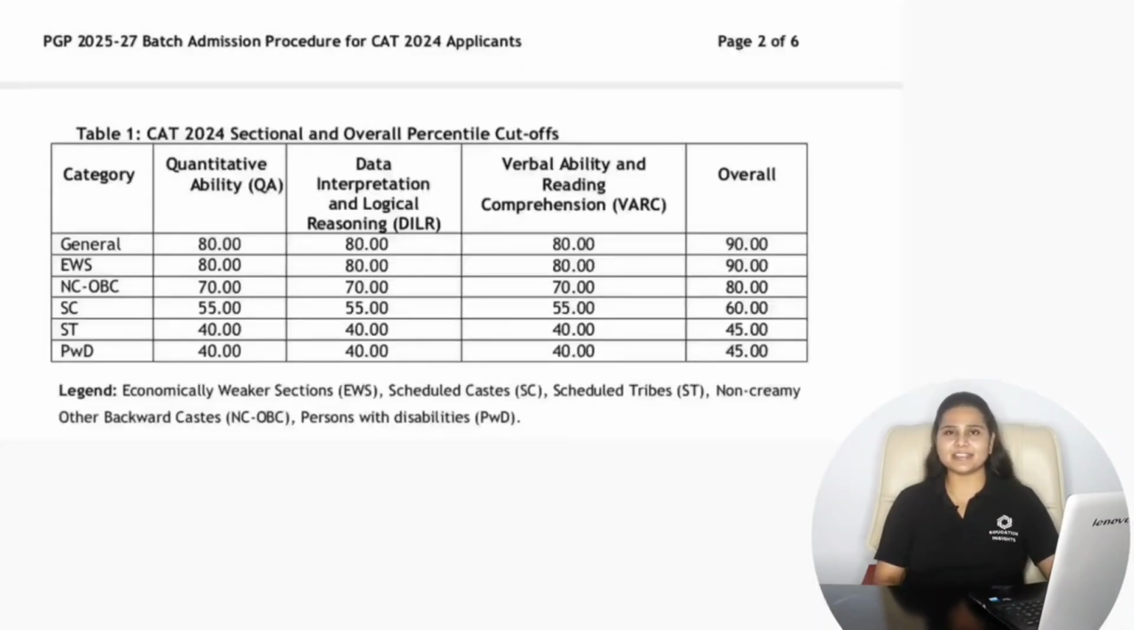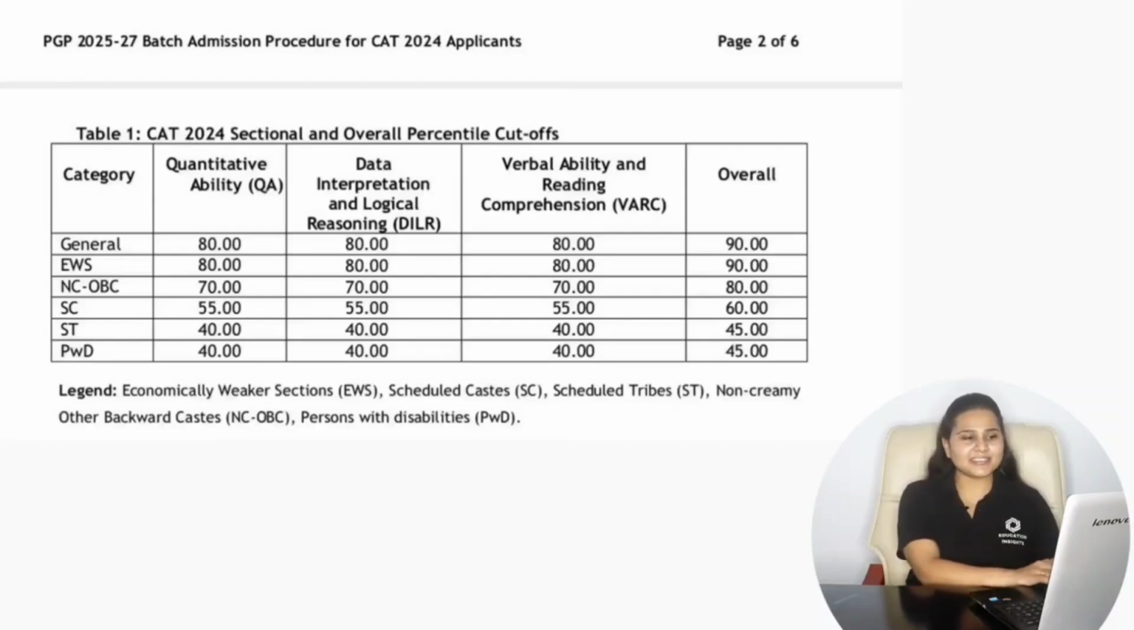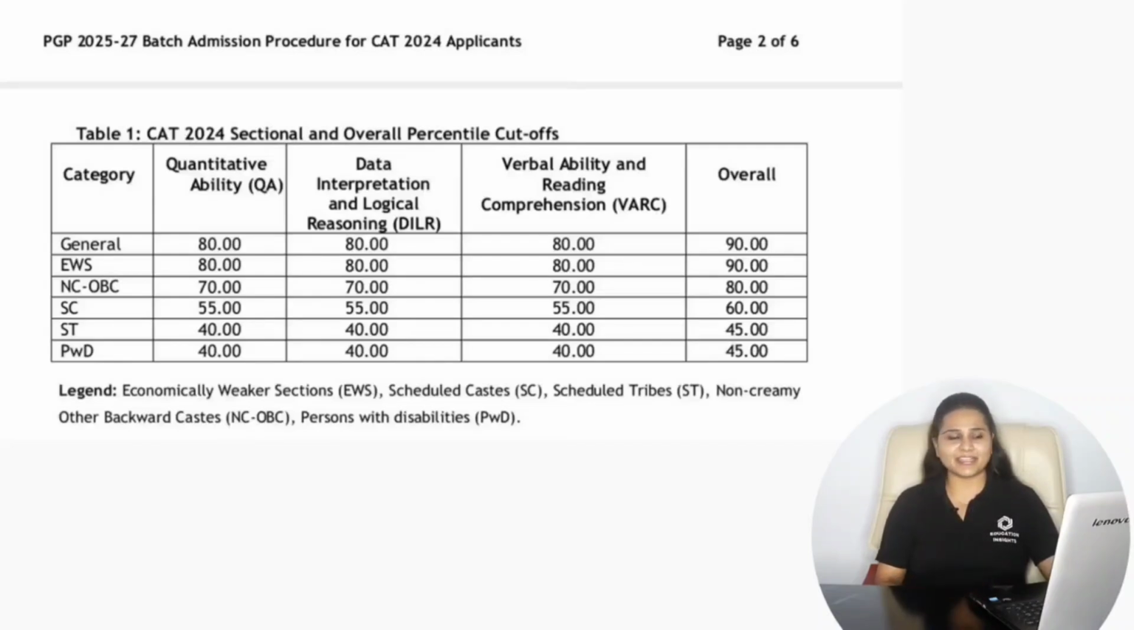So if we consider stage 1, that is the minimum eligibility criteria on the basis of your CAT 2024 entrance examination score according to the category. So for the general category, it is 80 percentile in the VRC, DILR and quantitative ability sections, and overall it is 90 percentile with your CAT entrance examination. Same with the EWS. Then for the NCOBC, it is 70 percentile in all the three sections and overall it is 80 percentile with your CAT entrance examination. For the SC category, it is 55 percentile in all the three sections and overall it is 60 percentile with your CAT entrance examination. For the ST and PWD category, it is 40 percentile in all the three sections and overall it is 45 percentile with your CAT entrance examination.